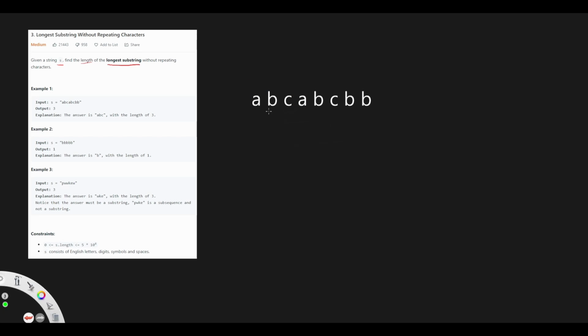What is the next intuitive step? We can start from B. Let's take B, then BC, BCA, BCAB, and we found the duplication again. We already know that we don't want to go forward because all of the substrings will be invalid. So we start from C, CA, CAB, CABC, and we found the duplication again. So this is the pattern that we are looking for. I hope you kind of get the gist of it.